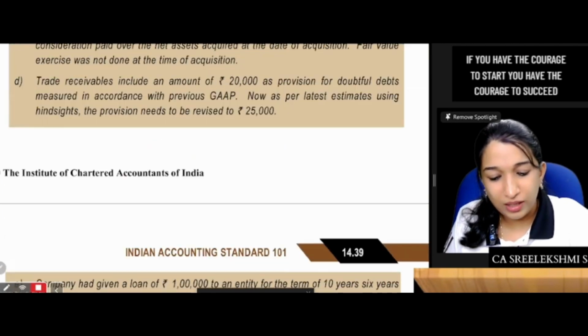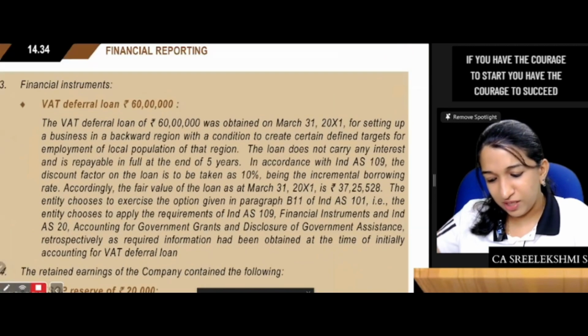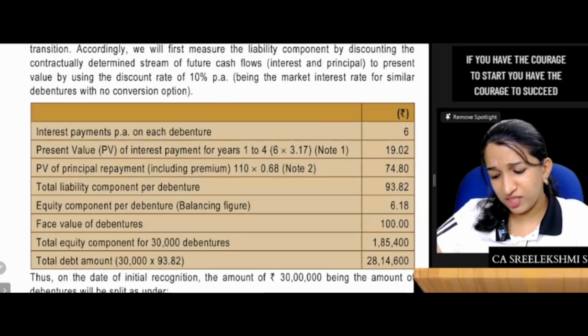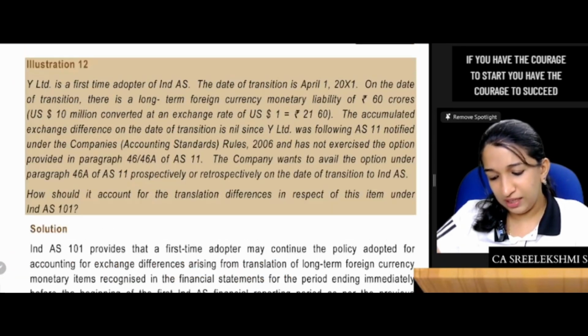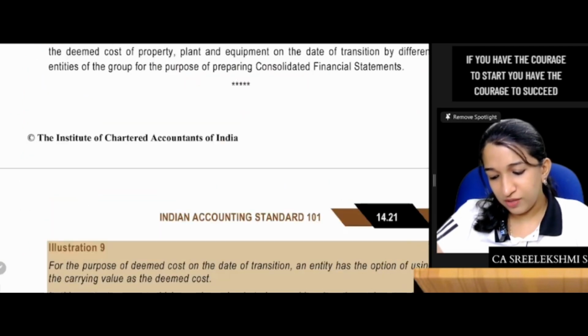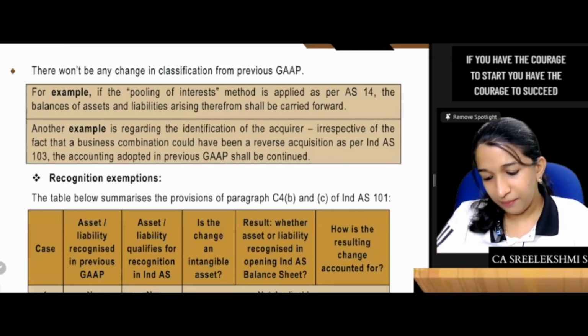So can I show you the provision once more? Government loan, because here usually there is a confusion. In the previous question we split, in this question why we are not splitting? I'm sure you're clear with this, but still let me show you that point once more. Please read this. Government loan.